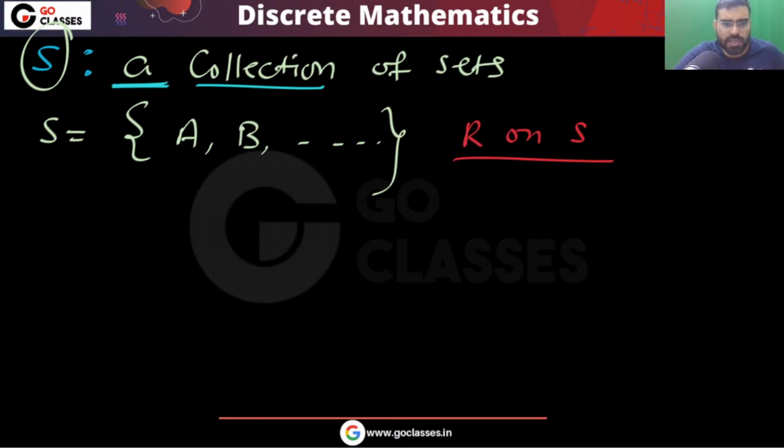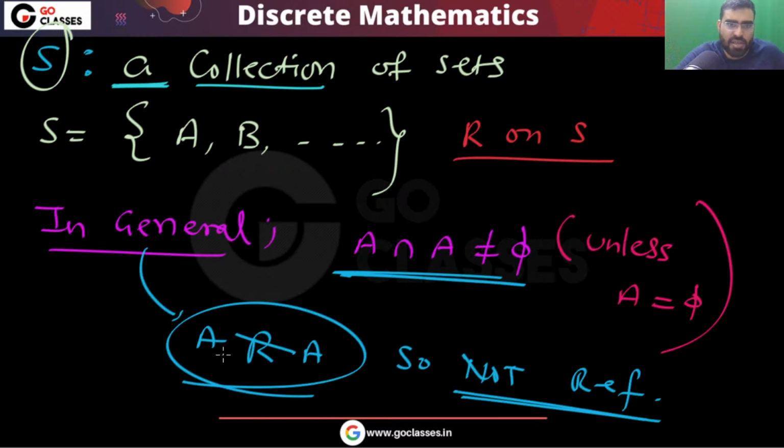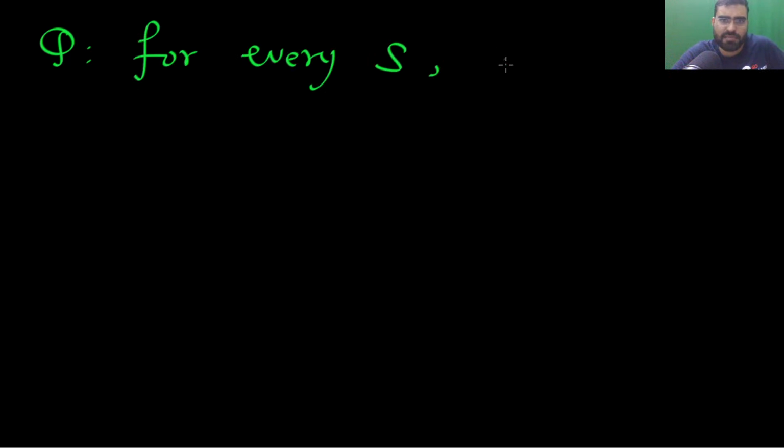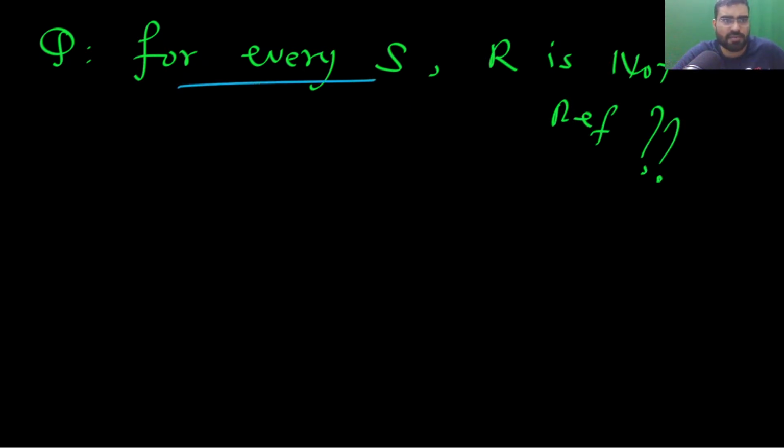Now, what about the next property? Can I say that whatever set you take, it is not reflexive? This will be a nice question: can I say for every S that R is not reflexive? For every set S, for every collection of sets, can I say R is not reflexive? The answer will be no.